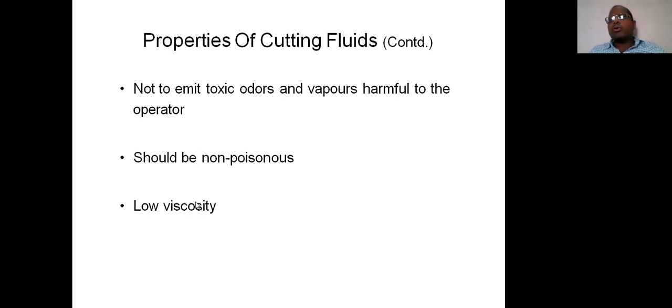Next is low viscosity. If its viscosity is high, then it flows very slowly and is restricted. In the previous class I explained the definition of viscosity: the ability to resist the motion of its adjacent layer is called viscosity. If the cutting fluid has high viscosity, the flow of the cutting fluid is restricted or prevented. That's why the cutting fluid must have low viscosity.